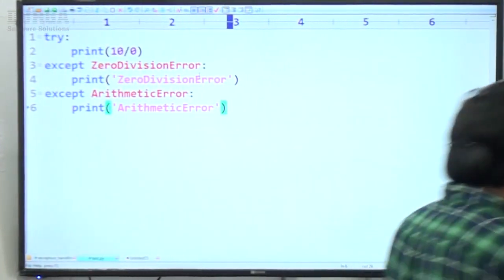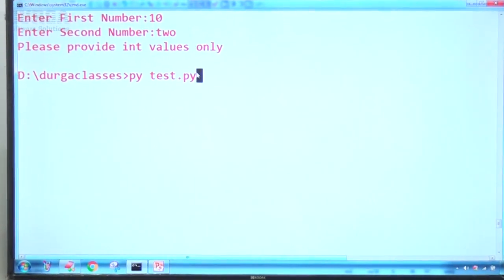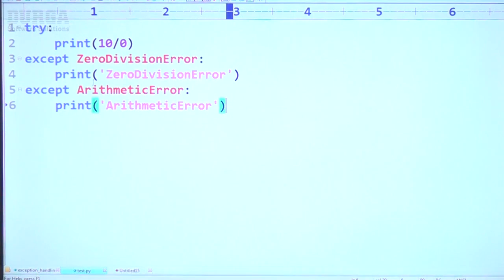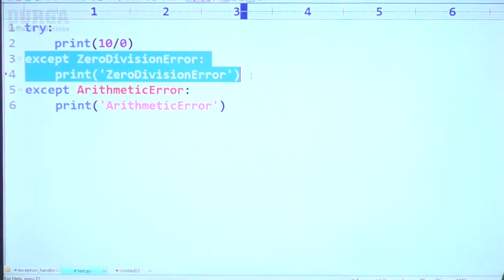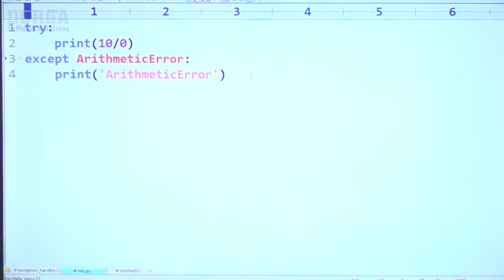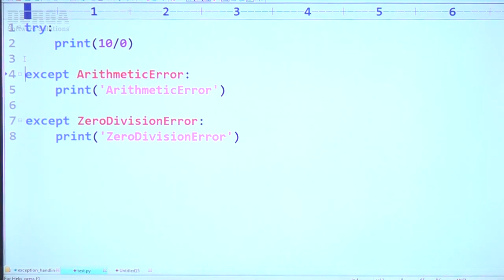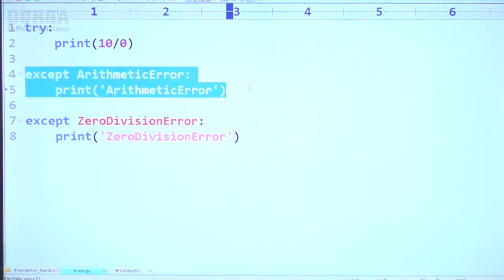Now have a look once. I will execute this code. Observe carefully. What answer are we getting? ZeroDivisionError. Suppose if I change the order, sir, first ArithmeticError and then ZeroDivisionError I am taking. Now which one is the answer we are going to get? ArithmeticError we will get, because it is the first matched thing, sir.